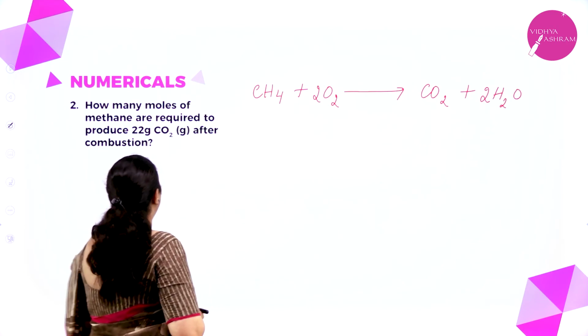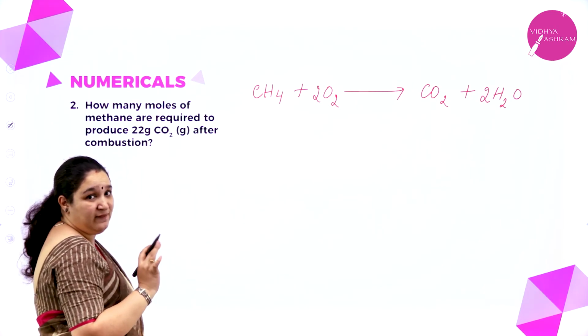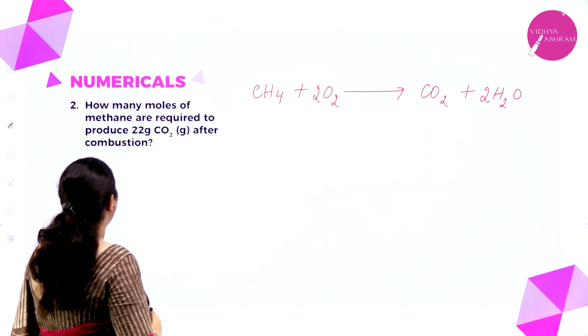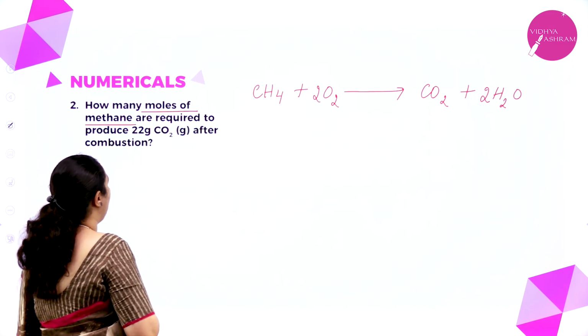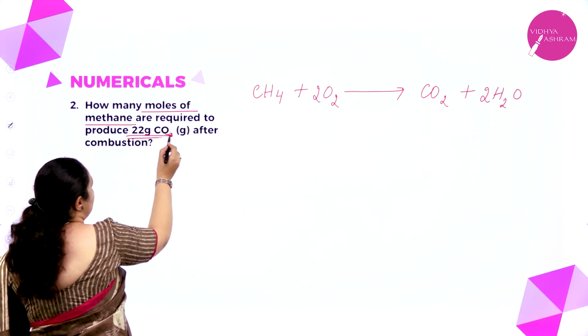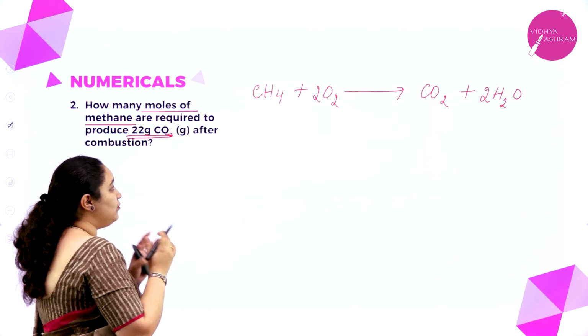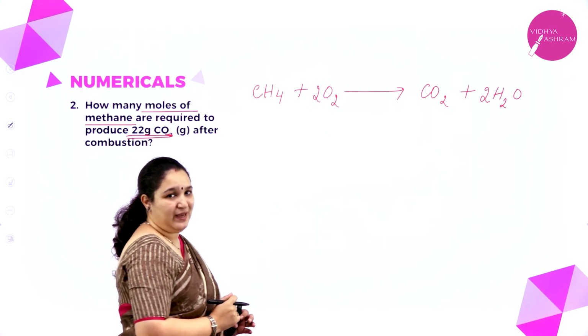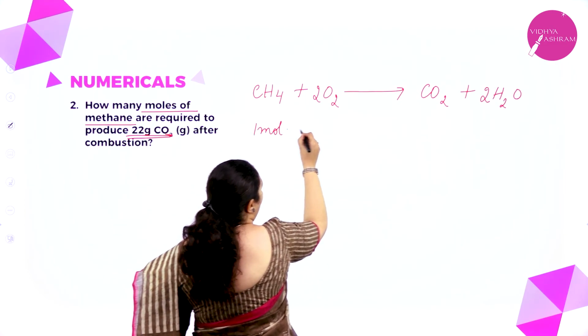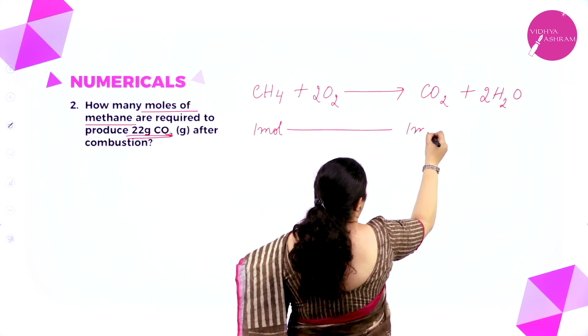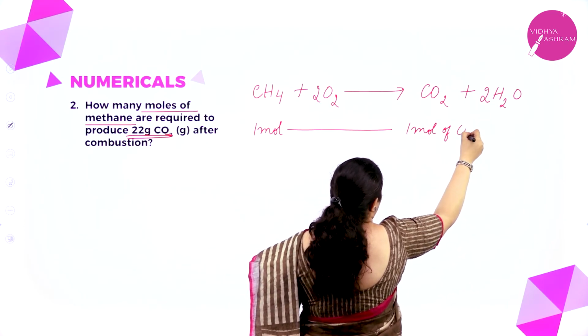Okay. Now we'll see the question, what exactly, which relation I want. How many moles of methane are required to produce 22 grams of carbon dioxide? So methane and carbon dioxide I have to take into consideration. I know from the equation 1 mole of methane will give 1 mole of carbon dioxide.